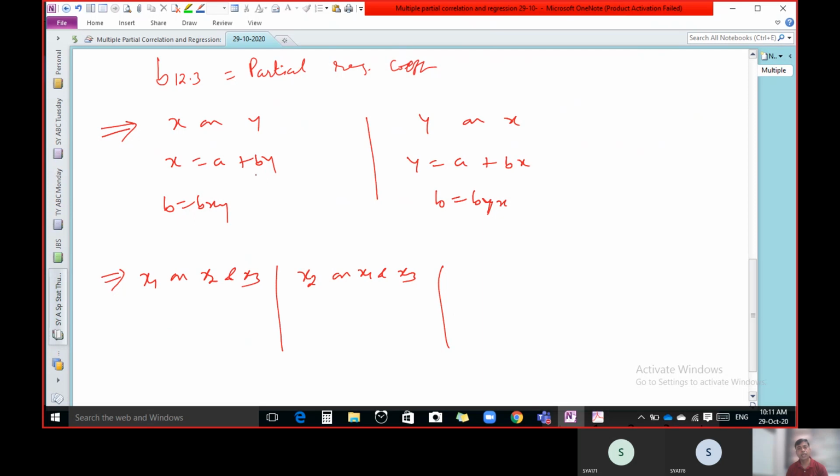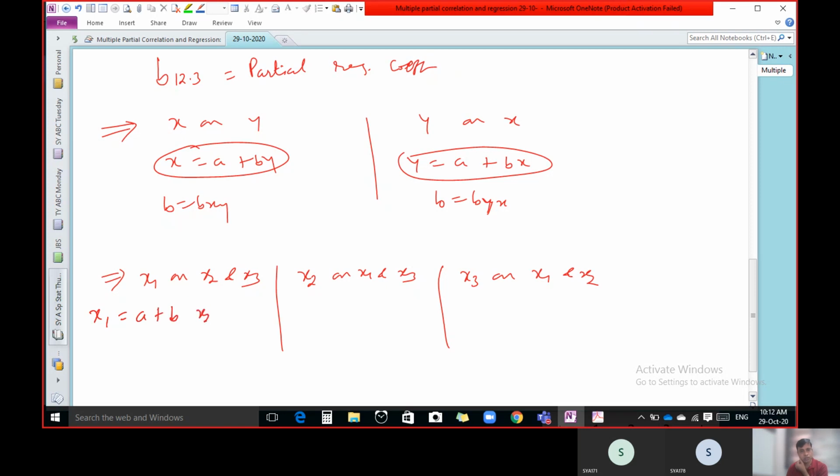That is the second regression, like x on y, y on x. Here we have x1 on x2 and x3, x2 on x1 and x3, and x3 on x1 and x2. So there are three regression lines. Here we have two regression lines, x on y and y on x. Here we have three regression lines, and the form of this is like this: x1 equal to a plus b x2, but instead of writing b, you can write b12.3, and here b x3, but instead of b, you can write b13.2.